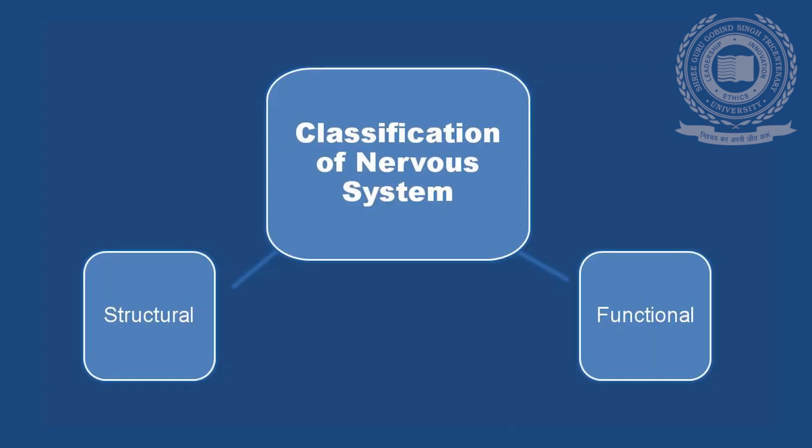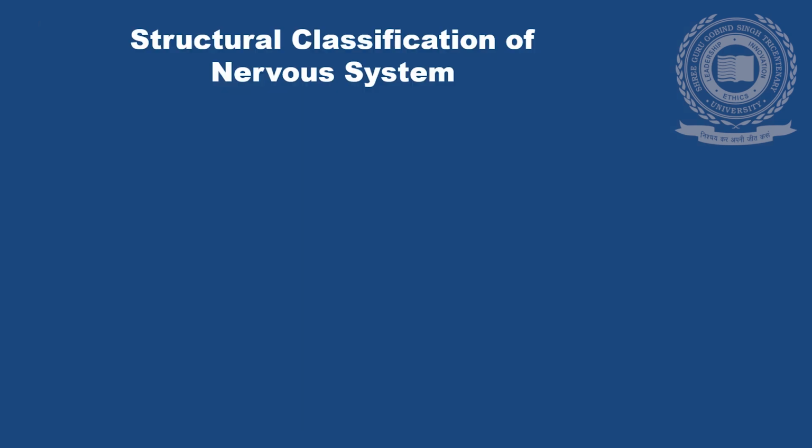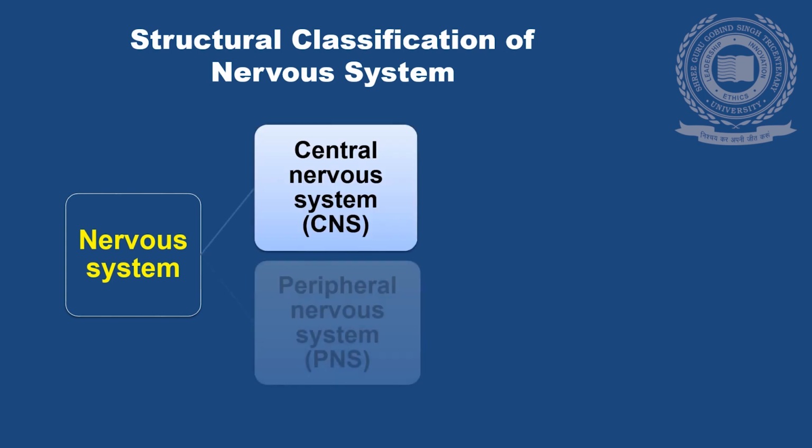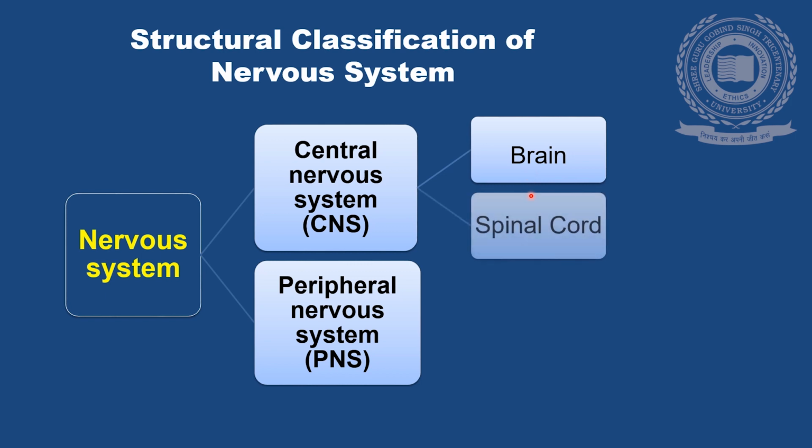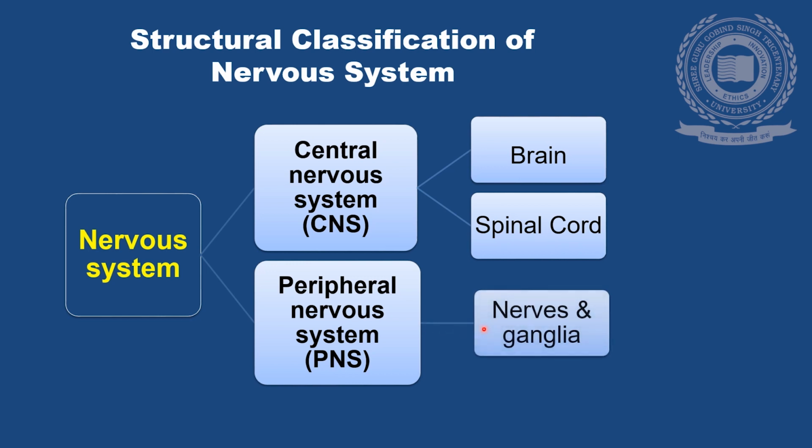Classification of nervous system. We can read the classification of nervous system into two categories, structural and functional classifications. Let's talk about the structural classification of nervous system first. Nervous system has got two parts, central nervous system and peripheral nervous system. In the central nervous system, brain and spinal cord. These are the structures present. In the peripheral nervous system, nerves and ganglia are there.